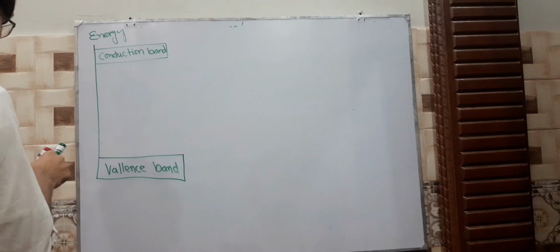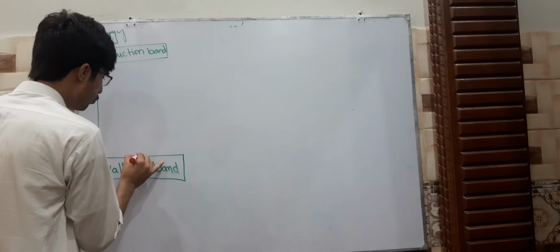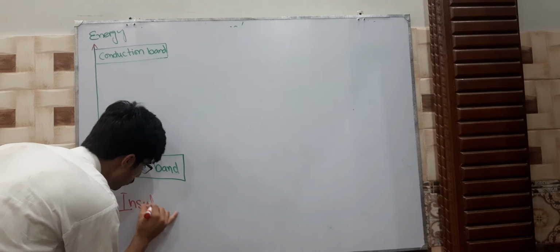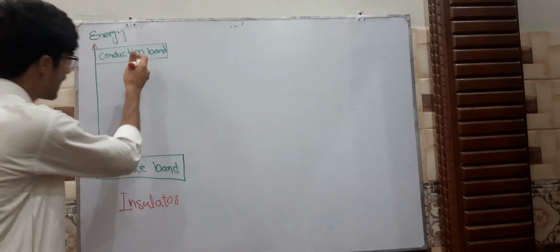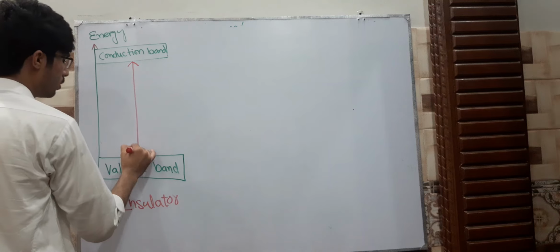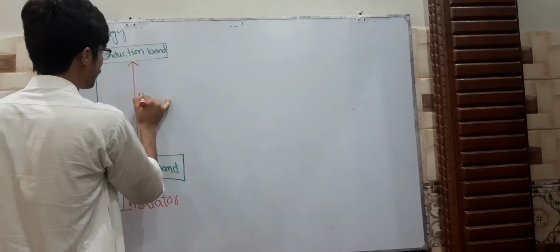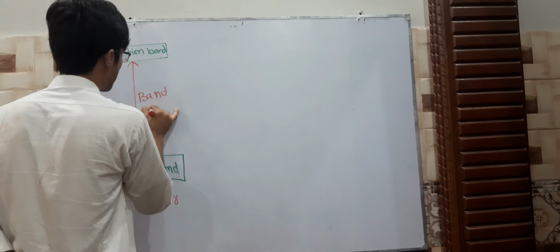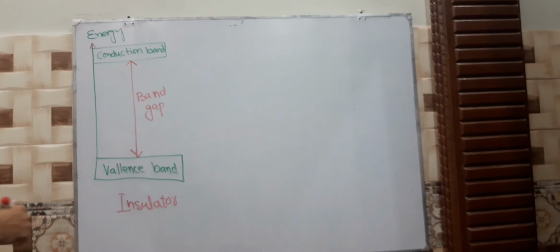This is the valence band, and this is the conduction band. As electrons move, first I'm going to elaborate the insulator. What is an insulator? This place from here to here, we call it the bandgap. What is the bandgap?